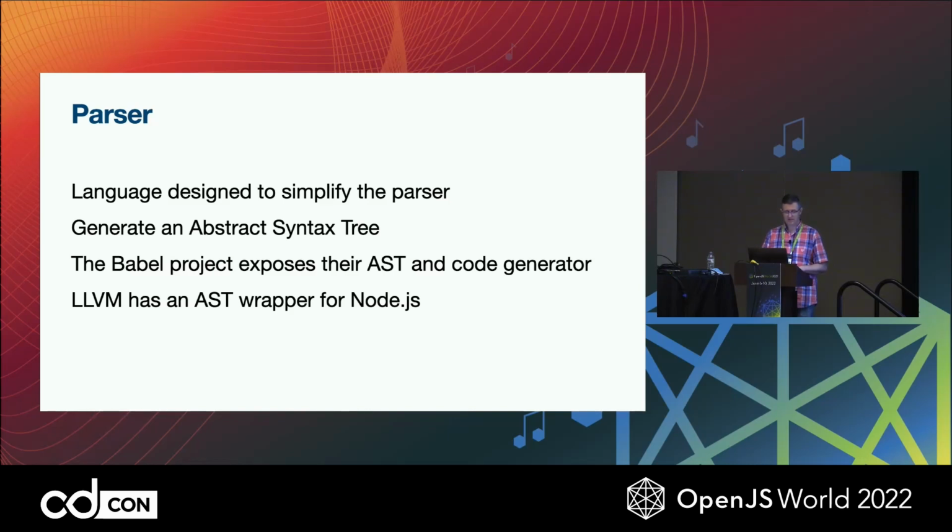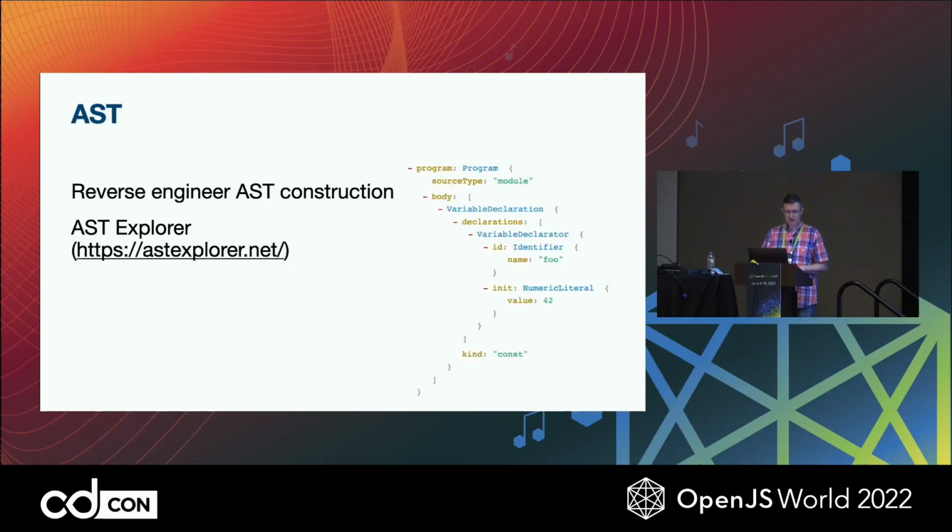So, building the AST. There's a very interesting tool called AST Explorer that allowed me to essentially reverse engineer how ASTs look when generated by JavaScript, to get an idea of what I was trying to output from my parser.